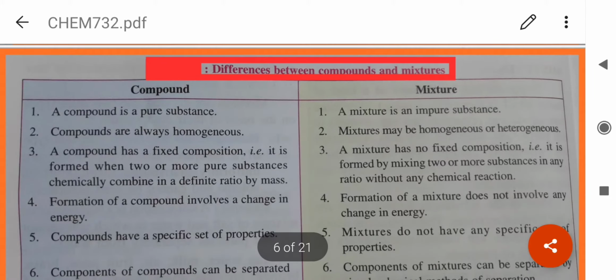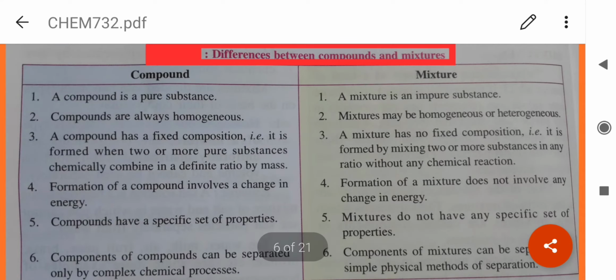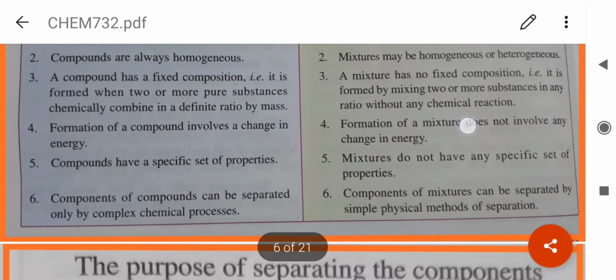Now let's see the differences between compounds and mixture. I'll take only the keywords. Compound, it is pure. Mixture, impure. Compound, homogeneous. Mixture, homogeneous or heterogeneous. Compound, fixed composition. And mixture, no fixed composition. Compound involves a change in energy. Mixture does not involve any change in energy.